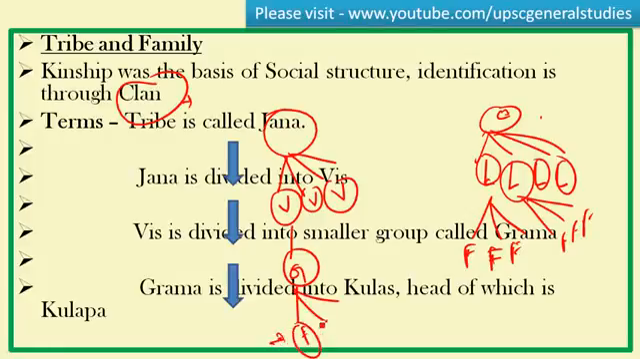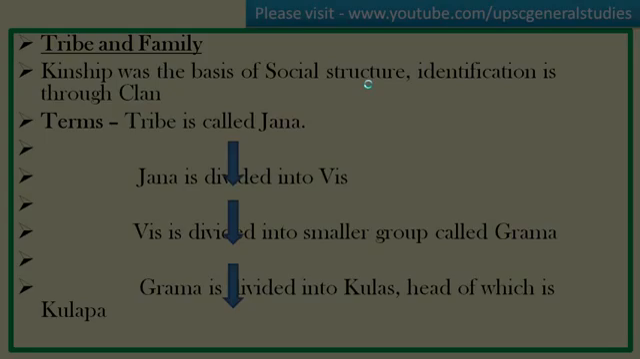So several families constitute together to form a grama. Several grama constitute a vis. Vis constitute the final top entity, that is called jana, that is a tribe. So this is the terminology.